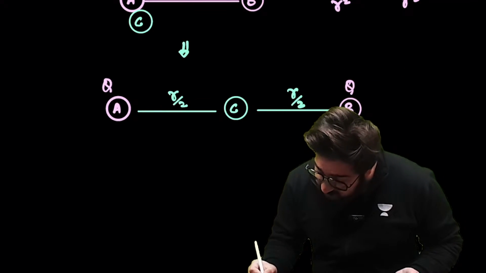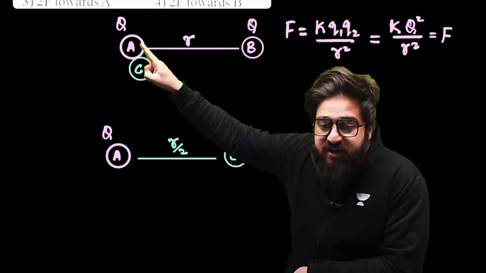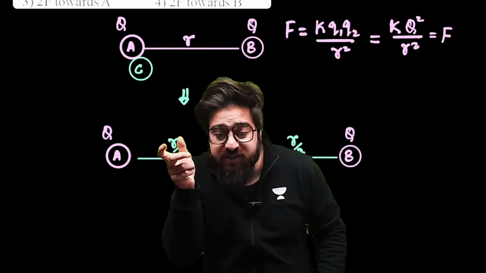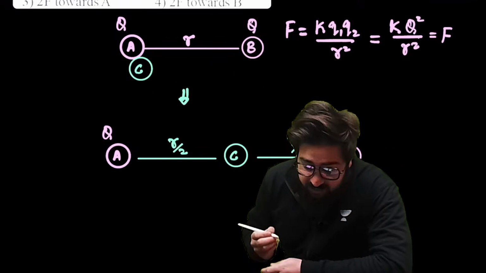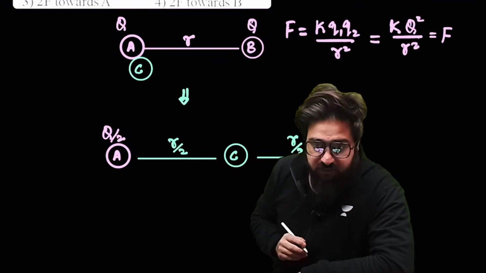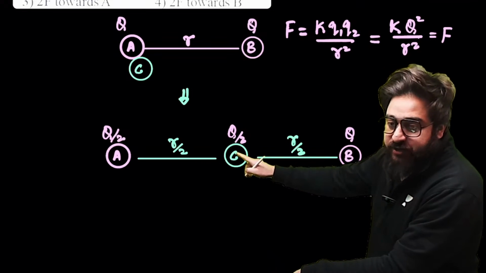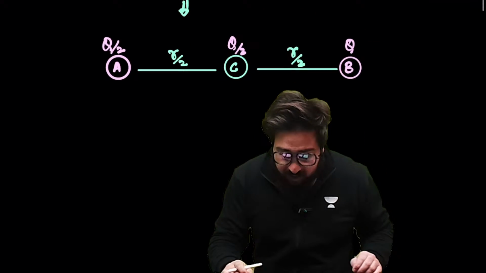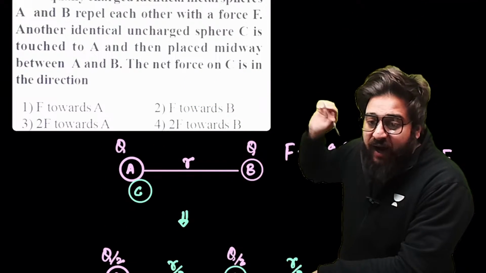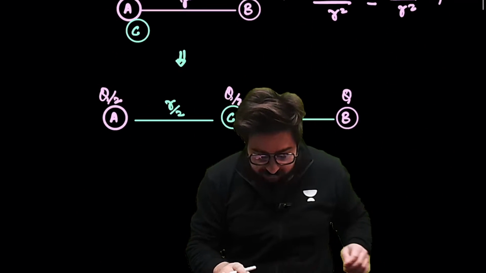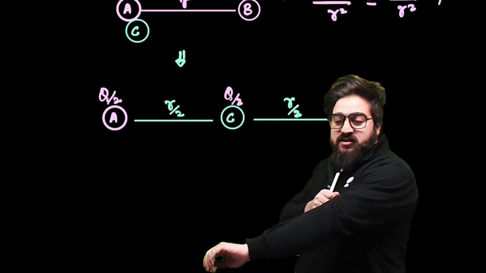And what will be the charge right now? See, when you are touching this sphere C with the sphere A, sphere C has got 0 charge. And when you are touching the sphere C with the sphere A, it means now the charge will be shared. On this, it will be Q by 2. On this sphere, it will also be Q by 2, because initially it was 0 on this one. Now, you have to tell me the net force on the sphere C, and in which direction.